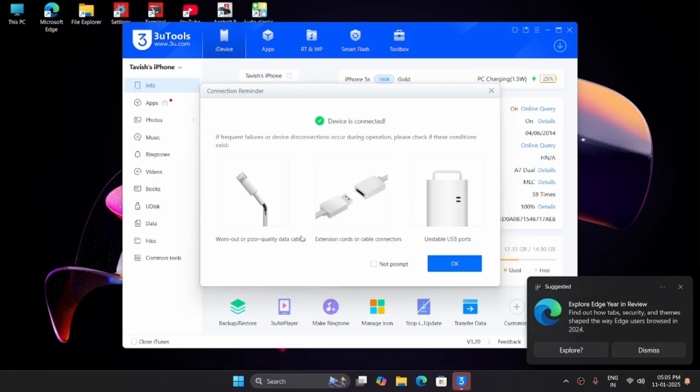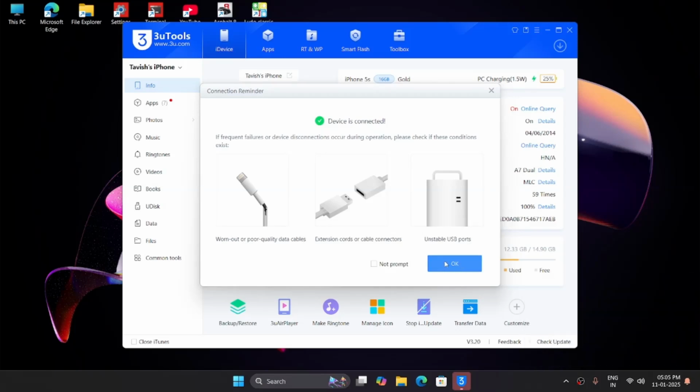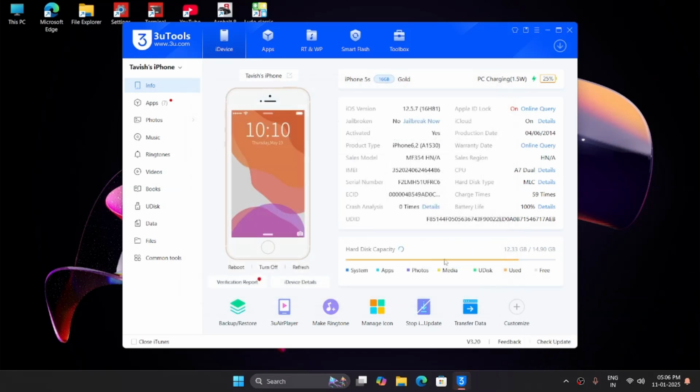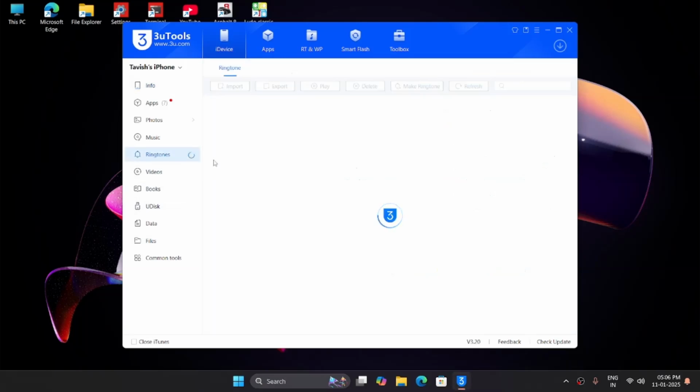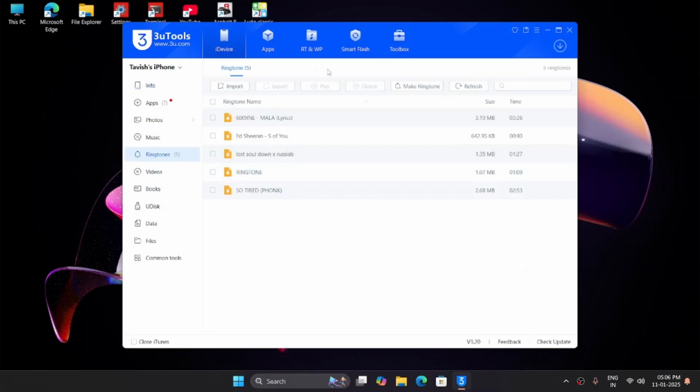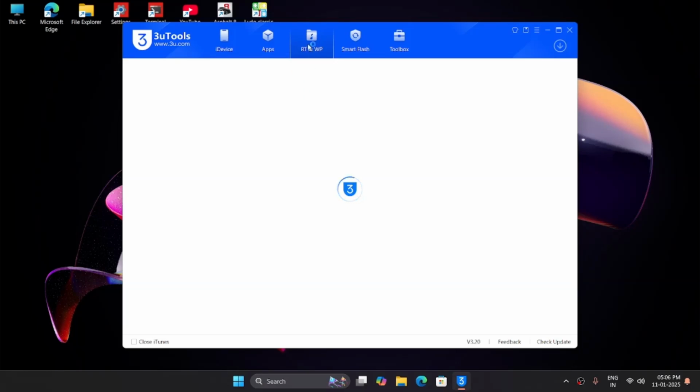Now your iPhone is connected to your computer. Close the pop-up and you will be able to see tons of options for your device, including jailbreaking it. We need the option to make a ringtone, so go to the sidebar and import a custom ringtone or select RT and WP2 on the bar on the top to download template ringtone for your device.